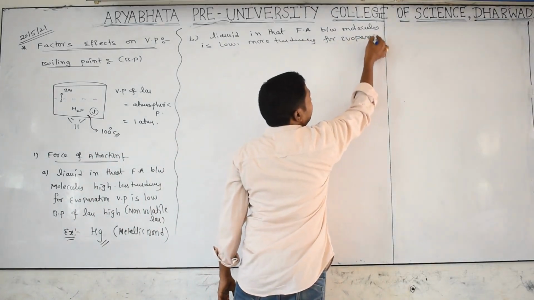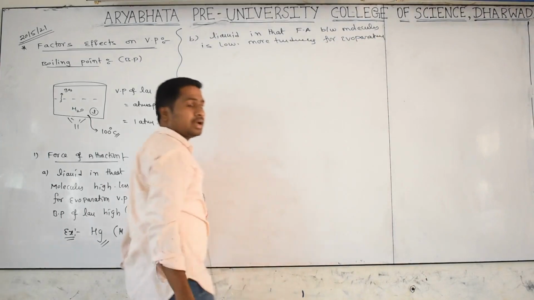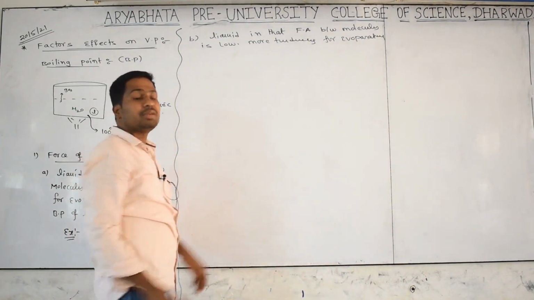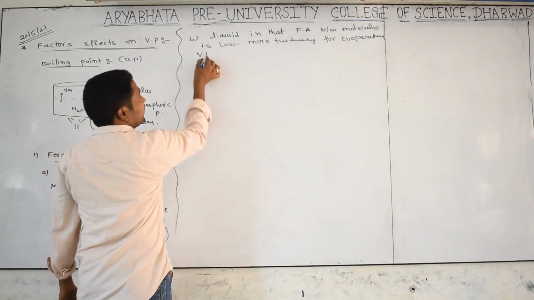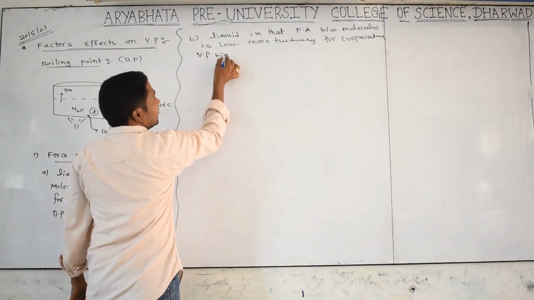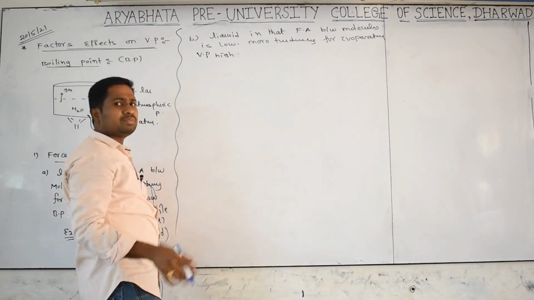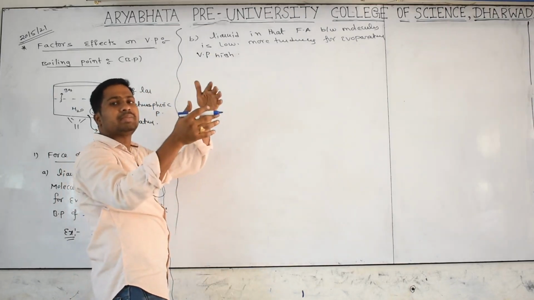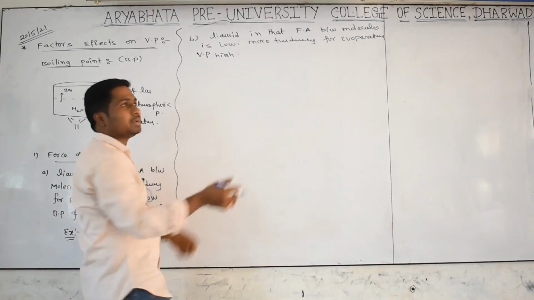More tendency for evaporation means more particles are converting to gas, then the vapor pressure will be high. Vapor pressure is high means more particles are converting into gases and creating pressure, so it easily reaches atmospheric pressure.